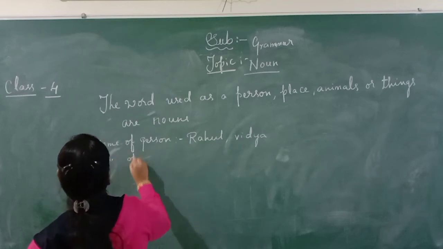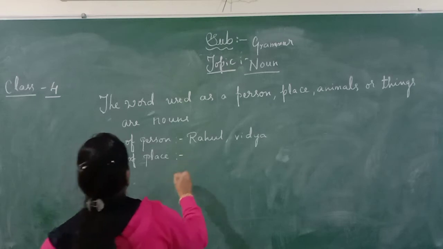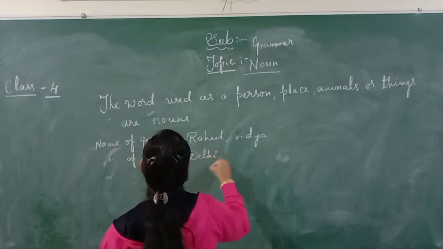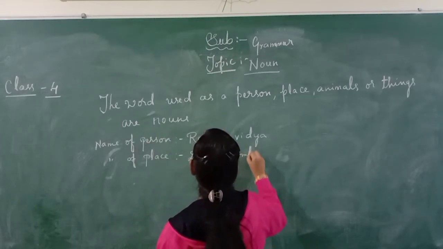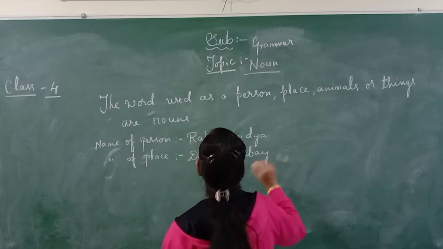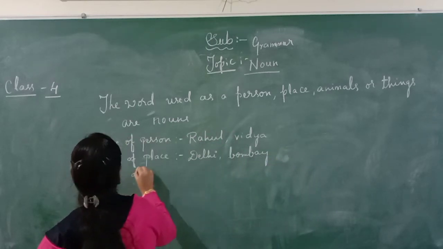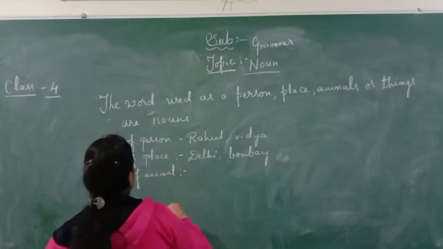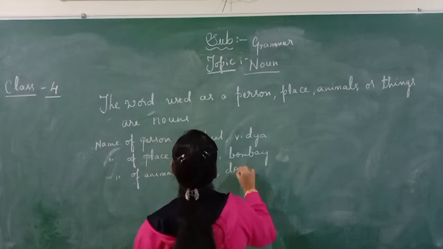And the name of a place, like Delhi and Bombay, and some more places. And the name of animals, like cat or donkey.